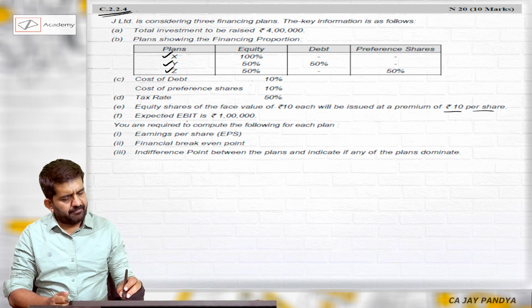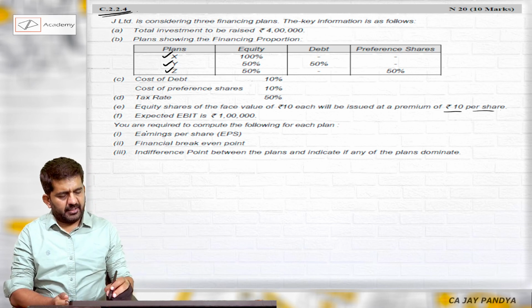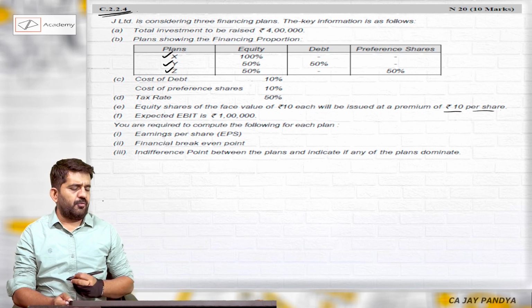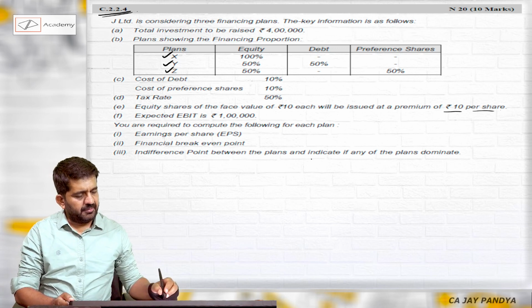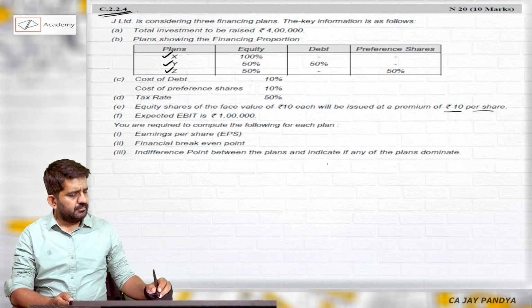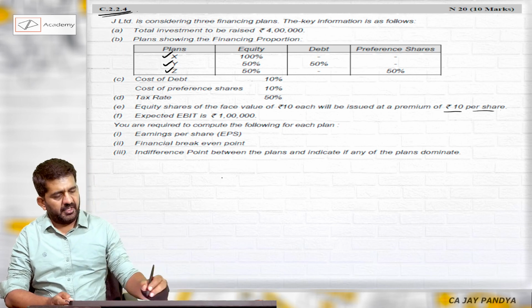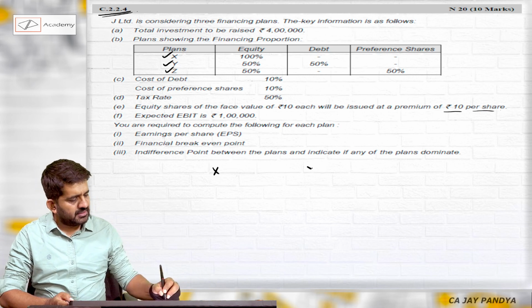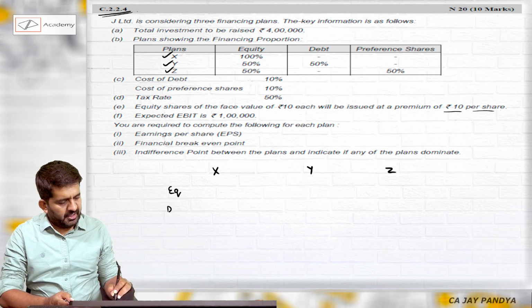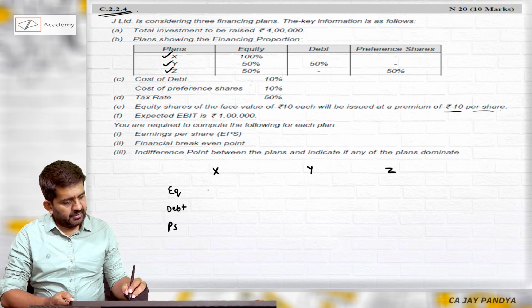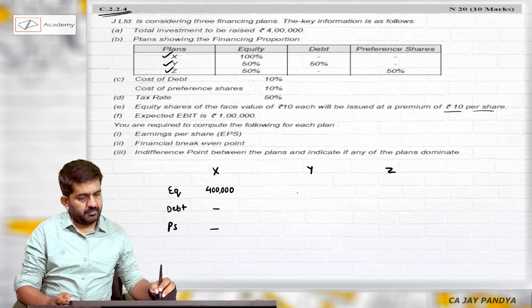Equity shares, expected EBIT is rupees 1 lakh. You are required to compute the following for each plan: earning per share, financial break-even point, indifference point between the plans, and indicate if any of the plans dominate. Alright. So plan X, plan Y, plan Z: equity, debt, preferences. In this, 4 lakh will be equity shares, debt will be 0, preference shares will be 0.